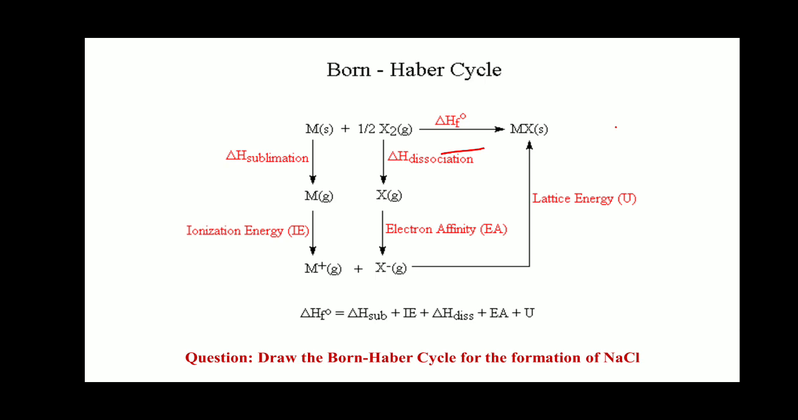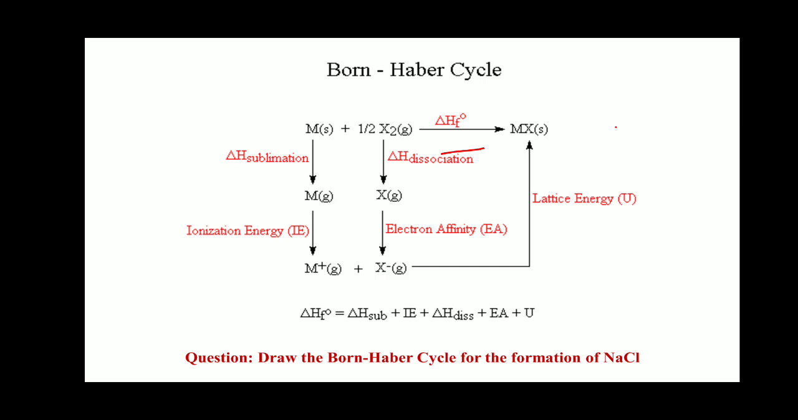The first step: metal solid is converted into metal gaseous state, by absorbing heat equal to the heat of sublimation, that is delta H sublimation. Then M, metal in gaseous state, is converted into M positive by loss of one electron. The energy required for this is the ionization energy, that is delta Hi.